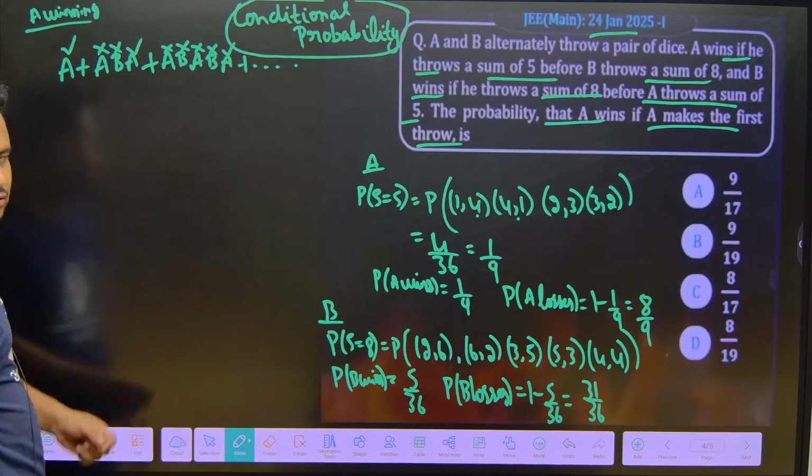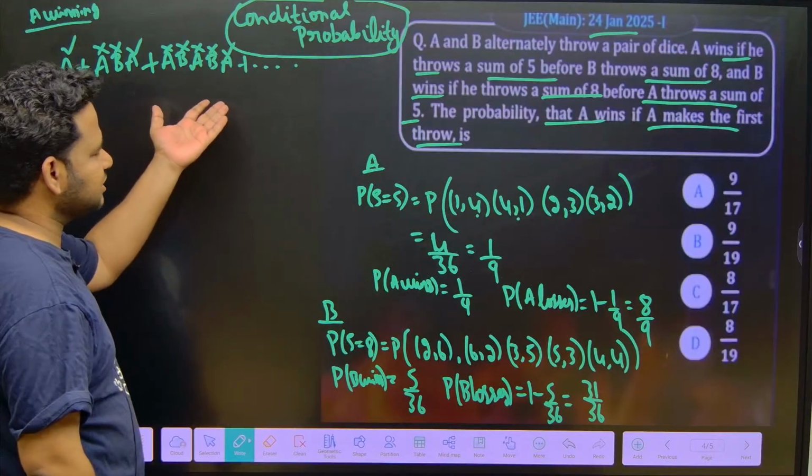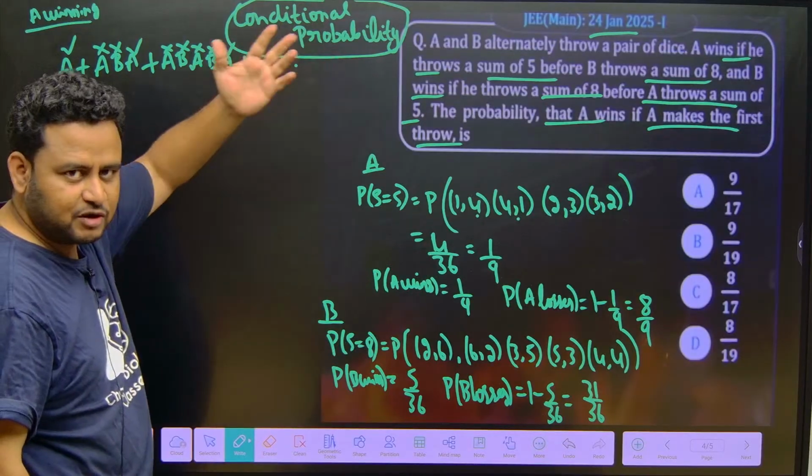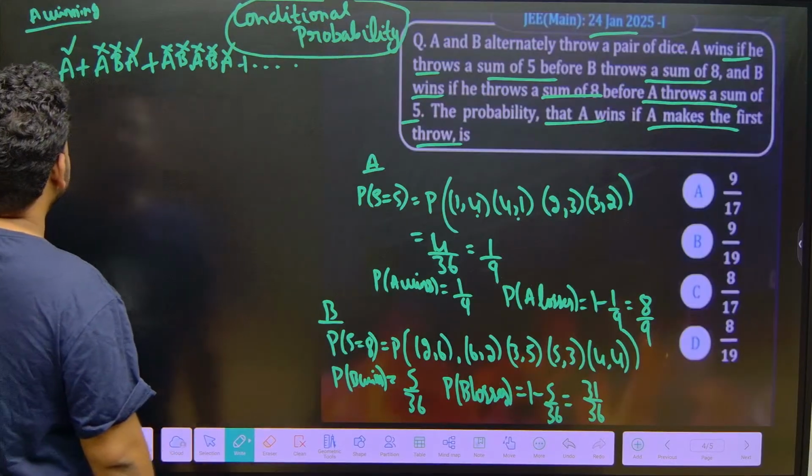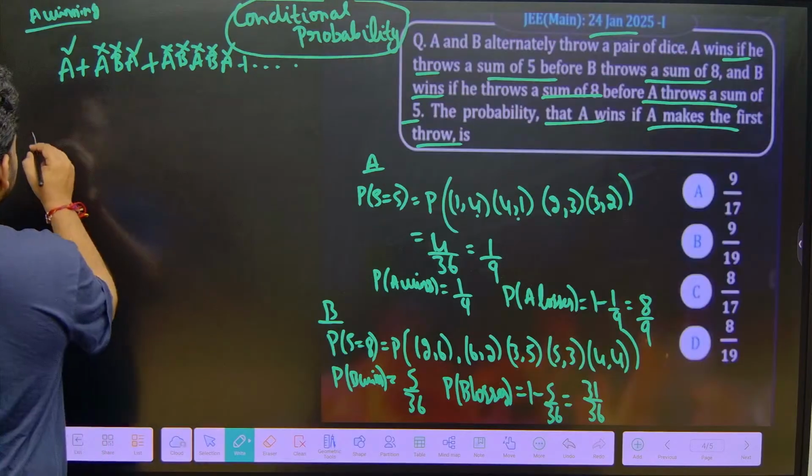Like this it will go on till how many games they can play? The number of games can go up to an infinite number of times. They can keep playing. So, this is nothing but equal to the probability of